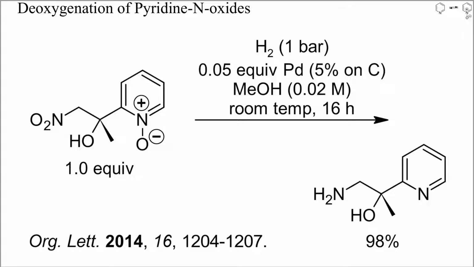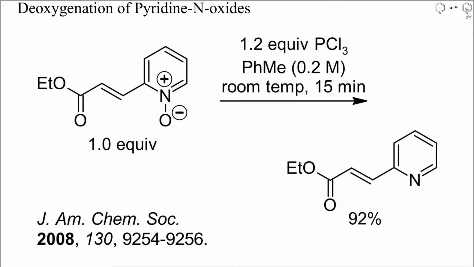Let's check some specific examples of the deoxygenation of pyridine N oxides. Catalytic hydrogenation is usually the least expensive and most environmentally friendly strategy, but other functional groups may be hydrogenated too, as in this example. Here, along with the pyridine N oxide, also a nitroalkane was reduced to the amine.